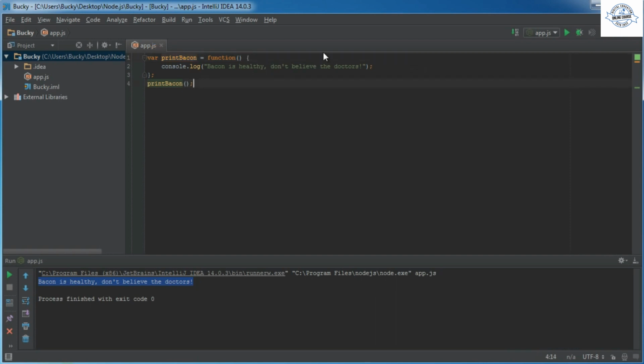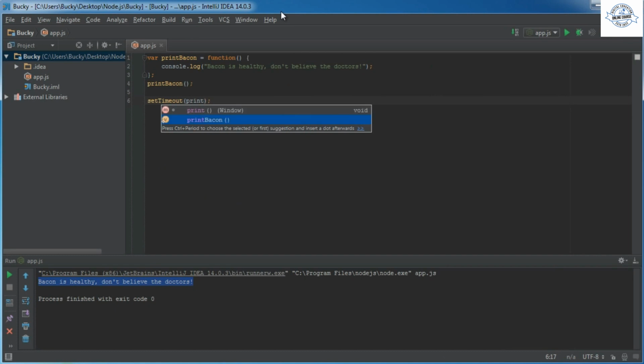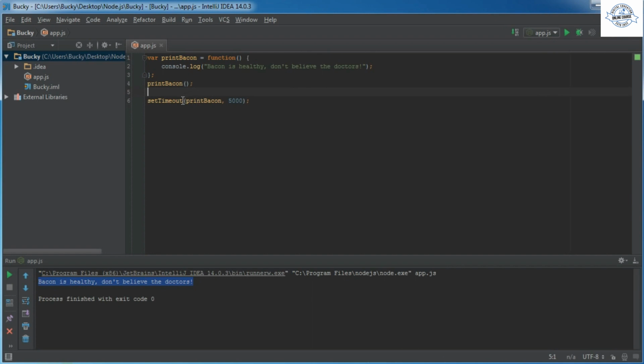And of course, why would we want to do this? Well, one cool thing that we can do is this. Whenever we have a function stored in a variable, we can actually pass it to other functions. setTimeout is a function I'm going to be talking to you guys about a lot in the next tutorial, but check this out. We can actually pass printBacon in there and put like 5,000 or something. Again, I'm going to be talking to you guys about what setTimeout means, but it pretty much means call this code in 5 seconds.